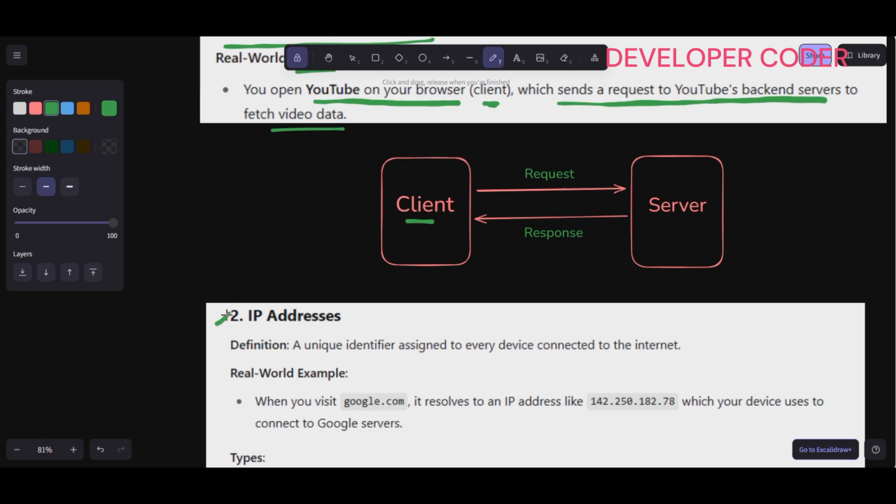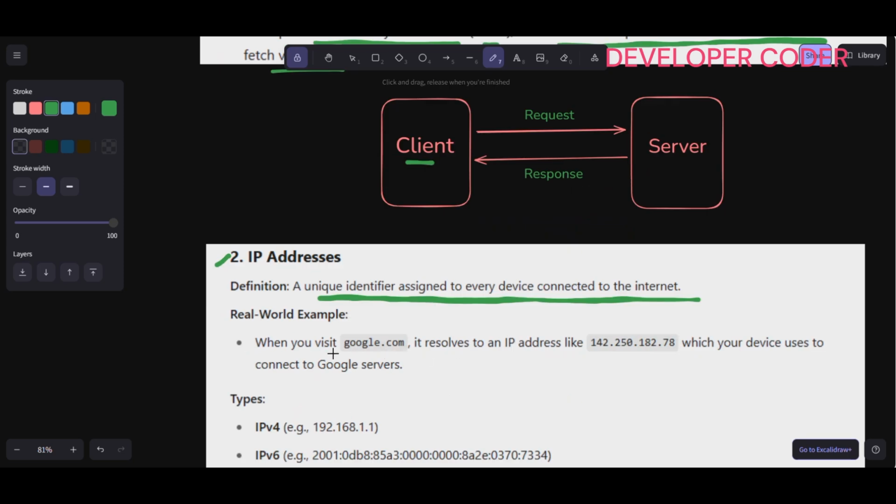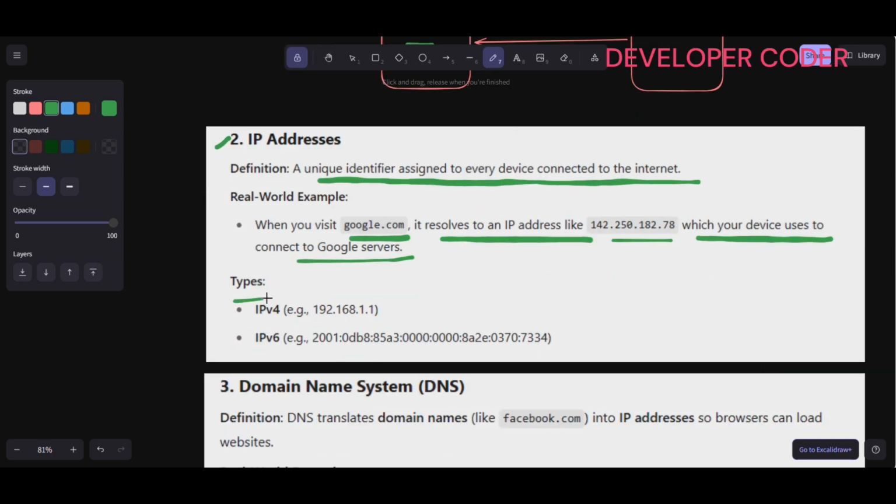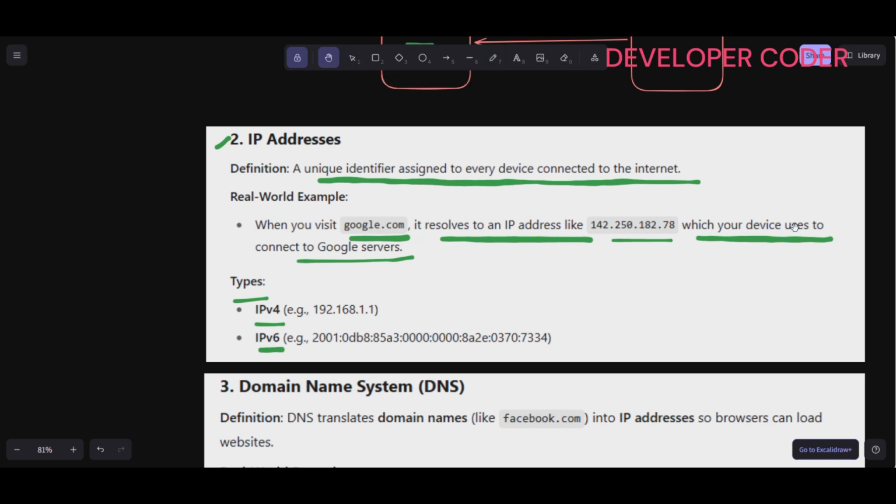Then the second term is IP address. What is an IP address? It is a unique identifier assigned to every device connected to the internet. When you visit any website, like google.com, it resolves to an IP address, which your device uses to connect to Google servers. And there are two types, IPv4 and IPv6. Let's understand these two types as well.